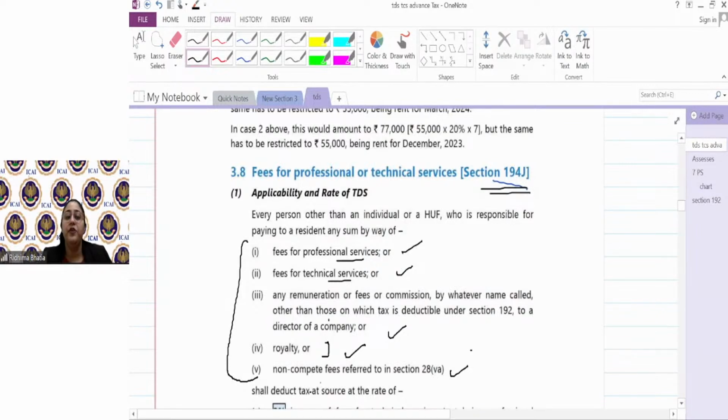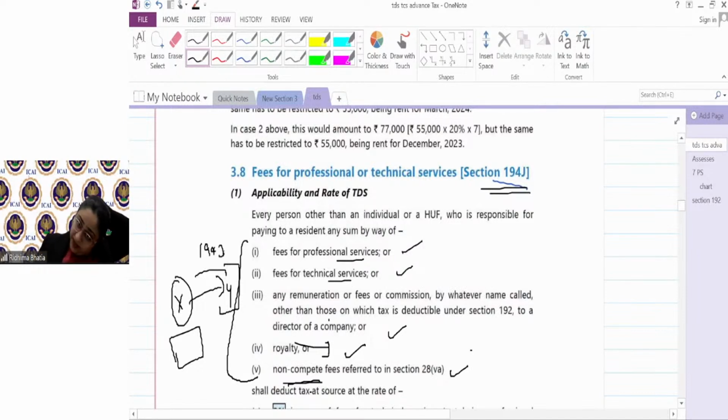Non-compete fees. Non-compete fees क्या होता है? Suppose X and Y both are lawyer. X made payment to Y that you will not work, not compete with me in this particular area. Where I have my practice, you will not compete with me in that particular area. So that is a non-compete fees paid by X to Y to not compete, as in make a competition with him. So that non-compete fees पे भी 194J would be attracted.